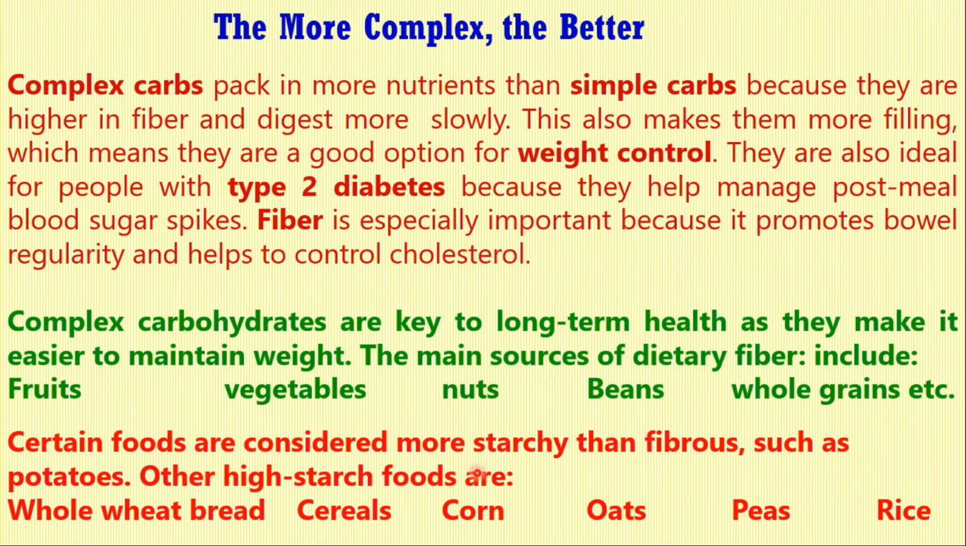Certain foods are considered more starchy than fibrous, such as potatoes. They do have fiber, but they are starchy. Other high starch foods include whole wheat bread. This is what should be eaten. In fact, if one has to have bread, one should prefer whole wheat bread compared to normal bread. Also cereals, corn, oats, peas, rice, etc. So the more complex, the better.